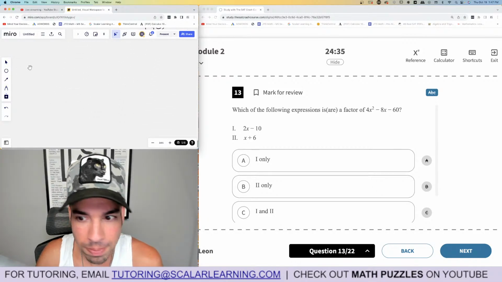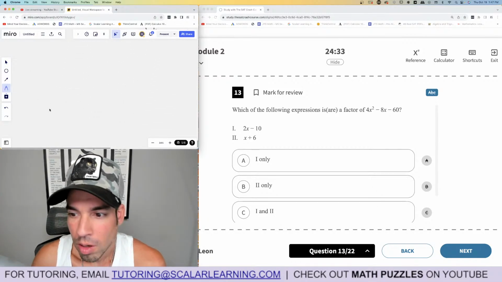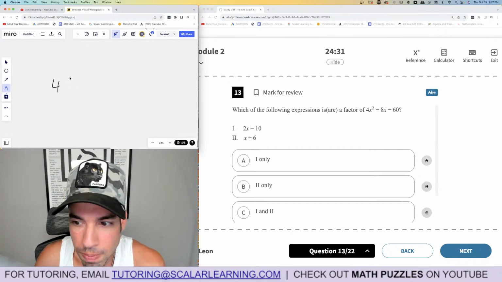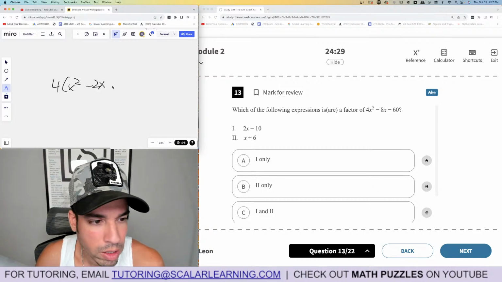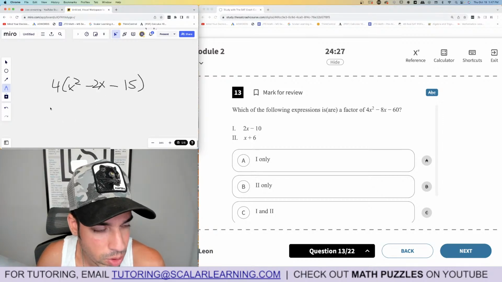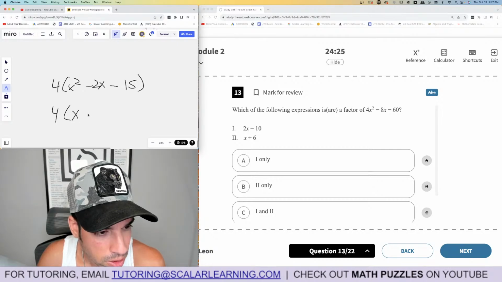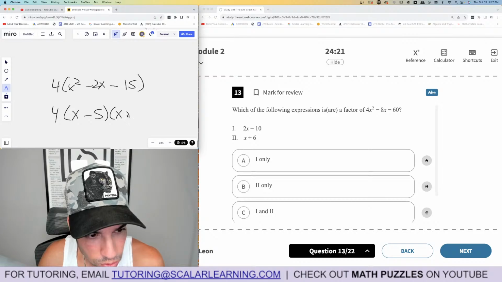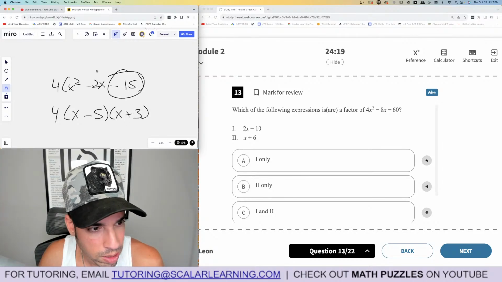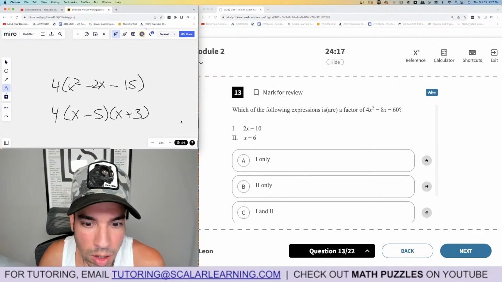Which of the following is a factor? Okay, let's factor. So let's first factor out a 4, and we get x squared minus 2x minus 15. And then we can factor it more: x minus 5, x plus 3, because it's what two numbers multiply to negative 15 and add to negative 2.